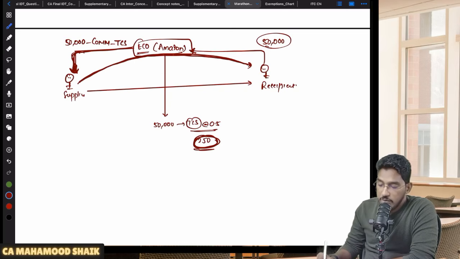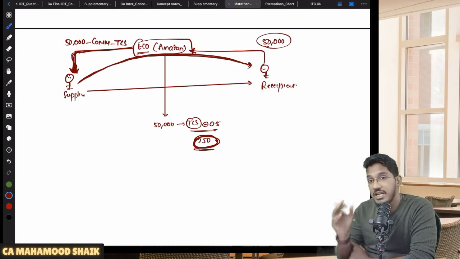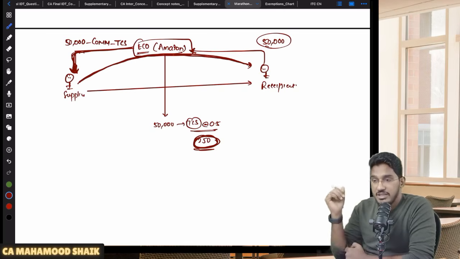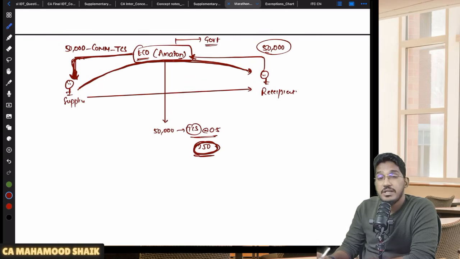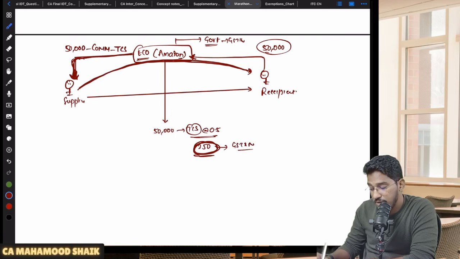What will he do with that amount of TCS? Can he enjoy that money? No, he can't enjoy that money. Then what will he do with it? That amount is required to be deposited with the government. This 250 will be deposited by the e-commerce operator again under the GSTIN number of the supplier.